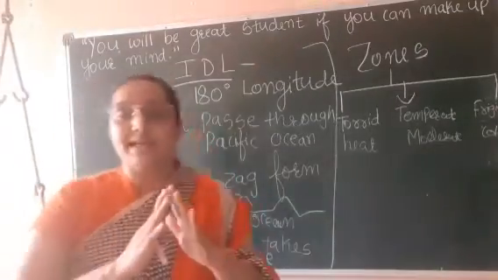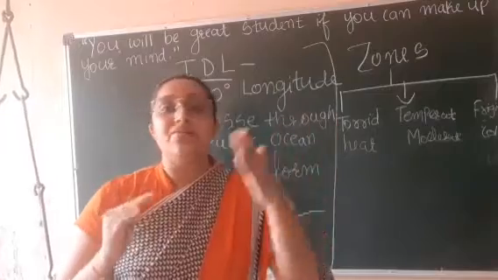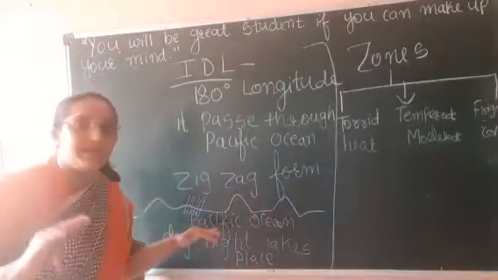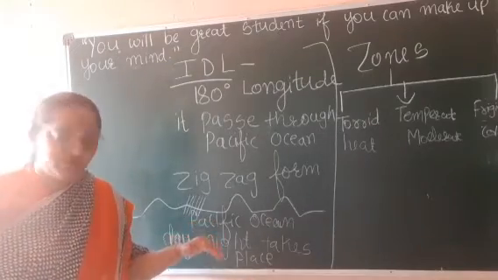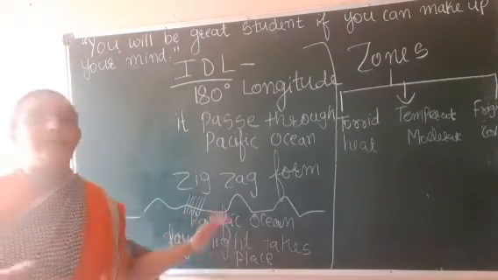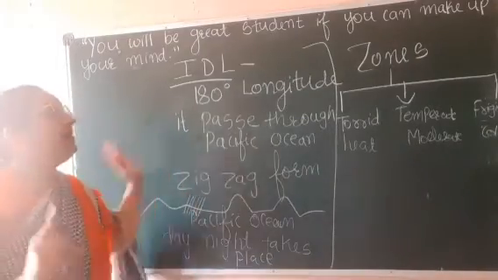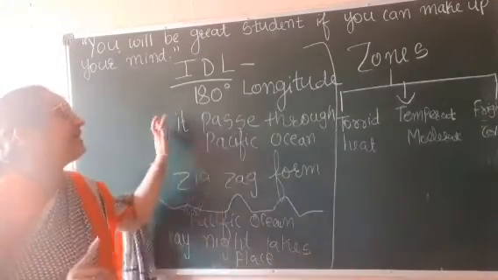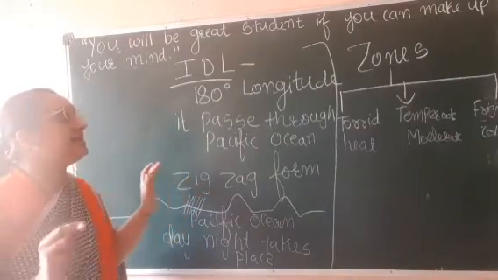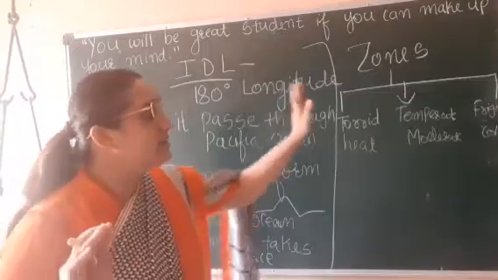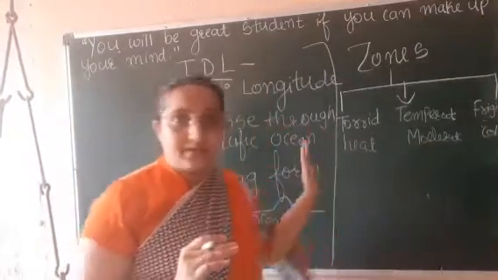For example, if in India it is 12 a.m., in India everywhere it will be 12 a.m., right? So the time will remain the same for a particular country. So this happens because of what? Because of the international date line. And what is the international date line? The international date line is the 180-degree longitude, an imaginary line. Now students, this is about the international date line.